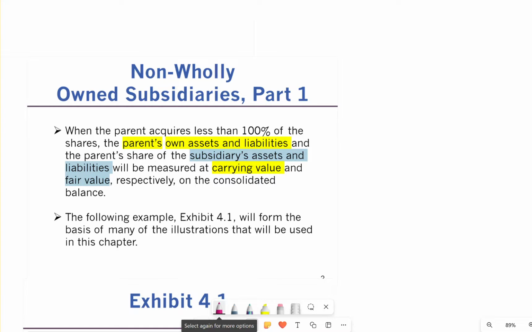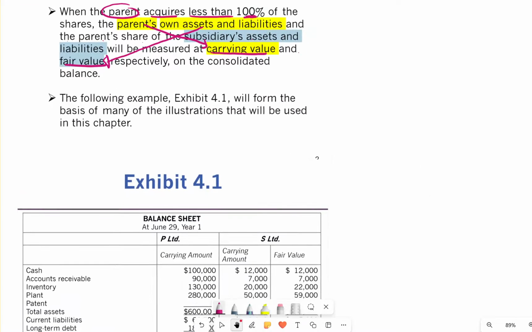But before we get to that, why do we call it non-wholly owned subsidiaries? When a parent acquires less than 100% of another company's shares, the parent's own assets and liabilities will be measured at carrying value, and the parent's share of the subsidiary's assets and liabilities will be recorded at fair value. So your own assets will be measured at carrying value, and whatever you own from another subsidiary will be recorded at fair value. That's what the whole paragraph is talking about.